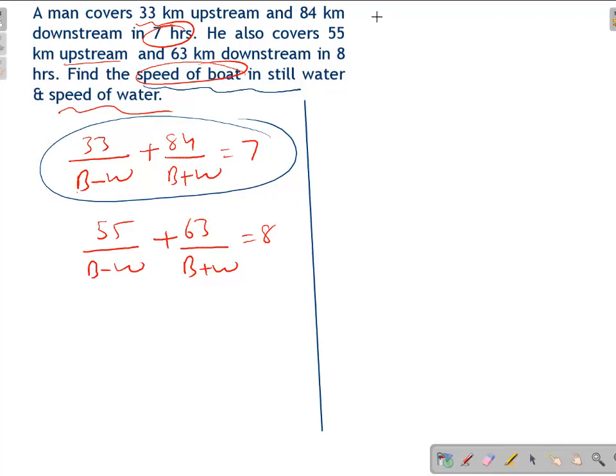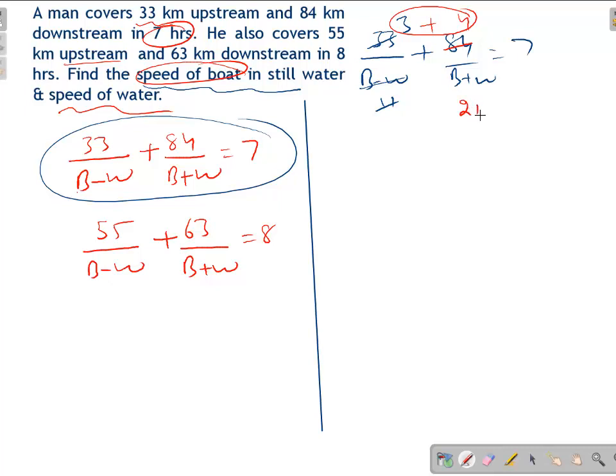student, you can solve this equation. I am writing this equation over here. Simple equation: 33 over B minus W plus 84 over B plus W equal to 7. Now if you divide it by 11, suppose here it is 11. 11 into 3 will be 33. Then, student, here it should be 4, so that 3 plus 4 can be 7. If it is 4, then in the denominator it should be 21. 21 into 4 is 84. Now it will satisfy 7. 3 plus 4 is 7.